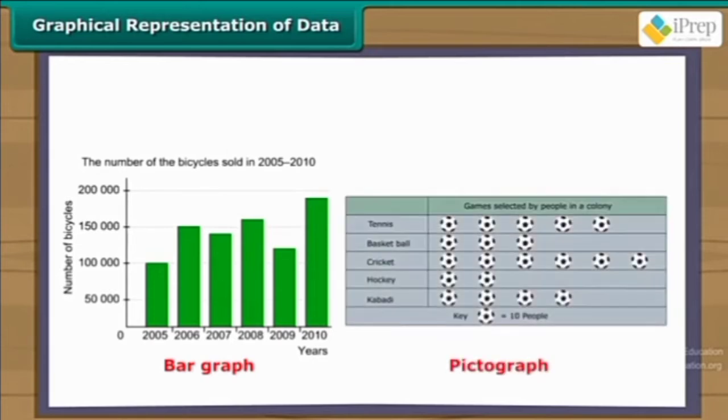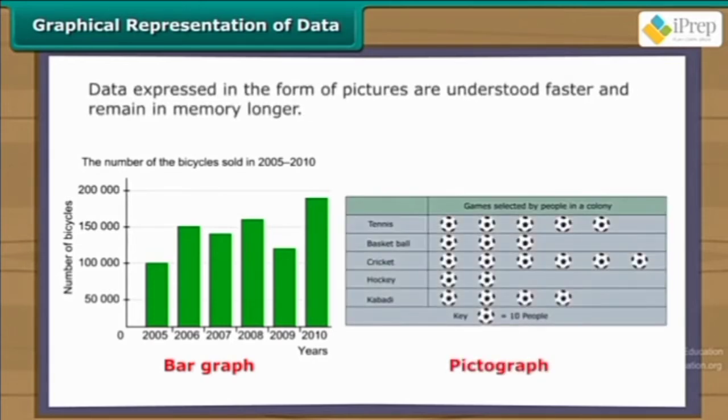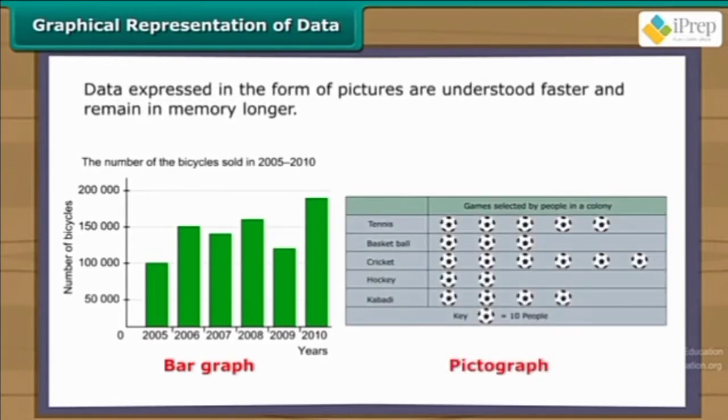Representation of data. A picture is worth 1,000 words. Data expressed in the form of pictures are understood faster and remain in memory longer.